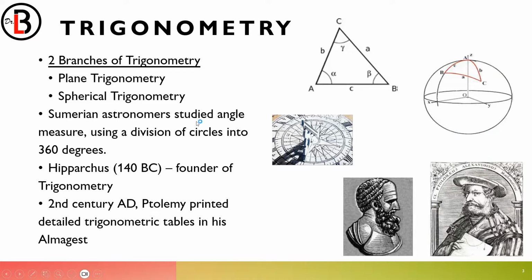Sumerian astronomers studied angle measures by dividing a circle into 360 divisions. So that's 360 degrees. Hipparchus in 140 BC is the founder of trigonometry. And then during the 2nd century AD, Ptolemy printed detailed trigonometric tables in his Almagest.